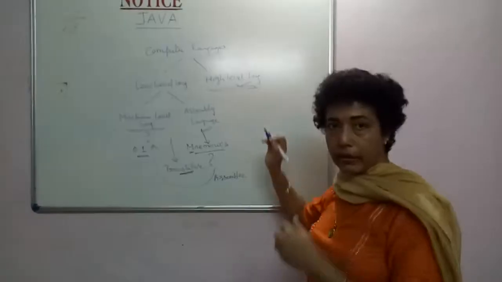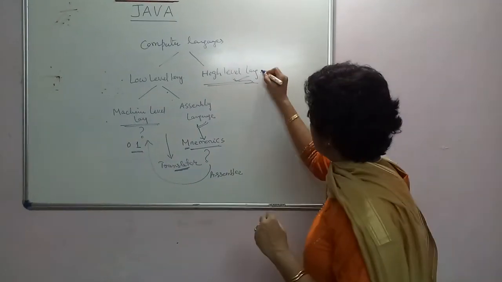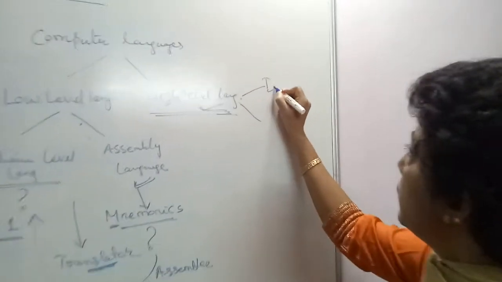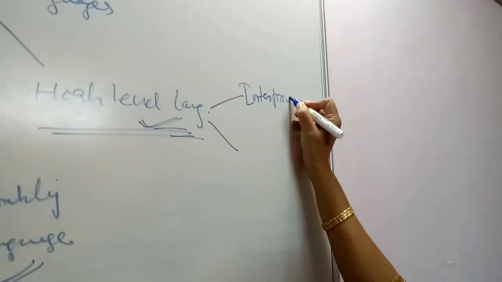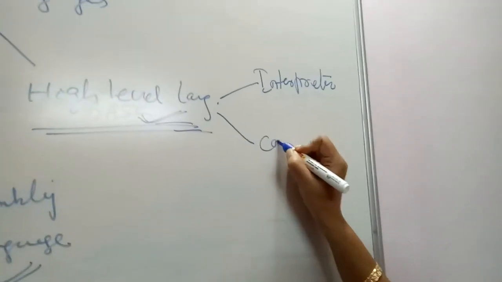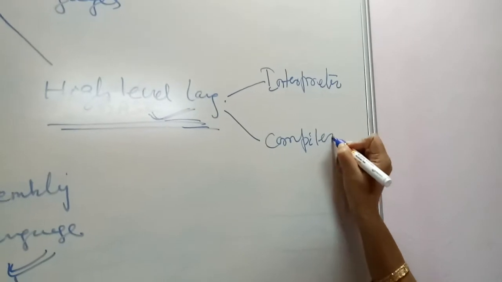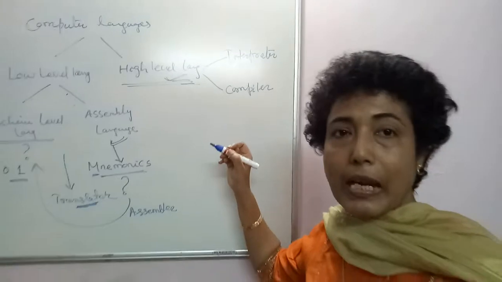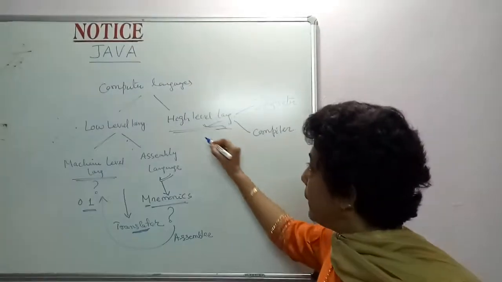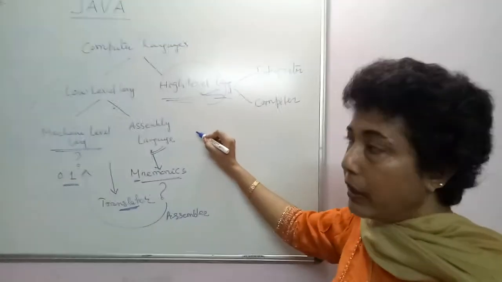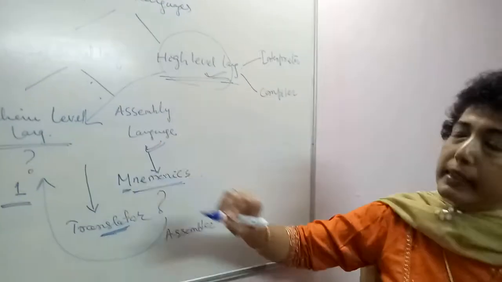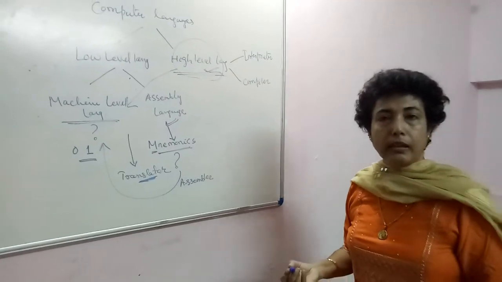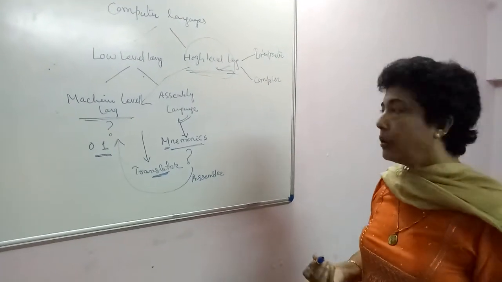So for high level language, two types of translator programs were developed. One is your interpreter, the other one is your compiler. The job of these two translator programs is to convert a program written in high level language into machine level language. Okay, and once this translation is done, computer can execute the code.